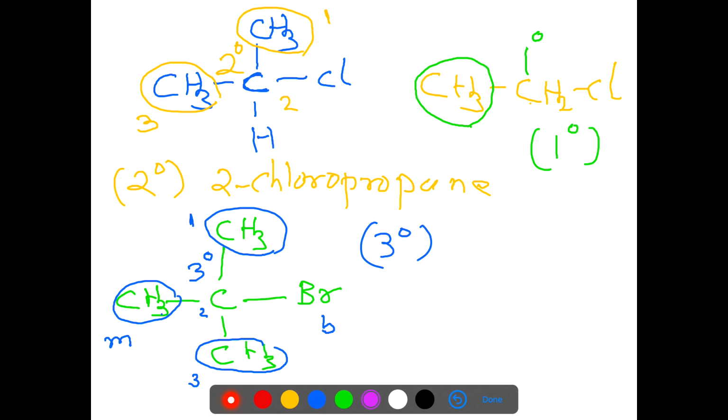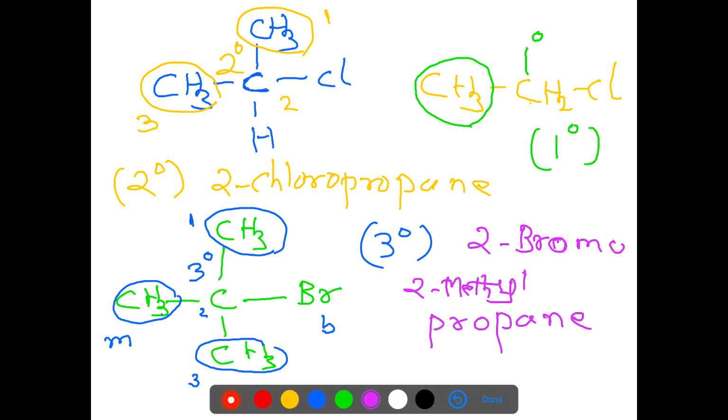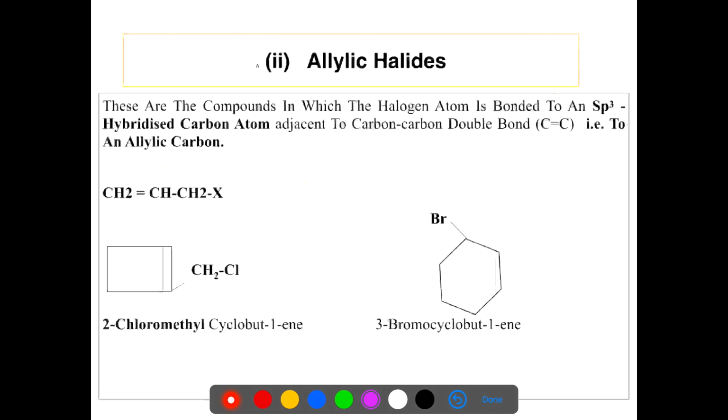Therefore, the name of the compound is 2-bromo, 2-methyl propane. So these are the different types of primary, secondary and tertiary alkyl halides.